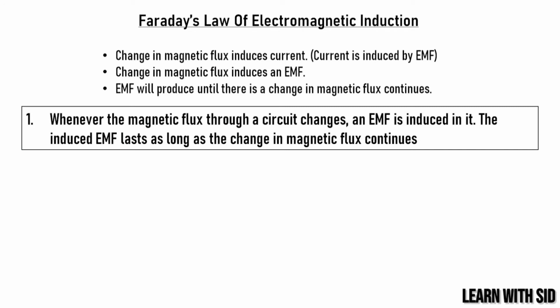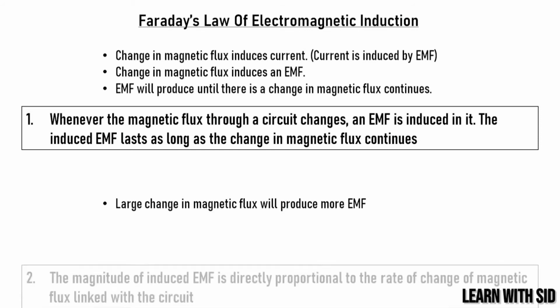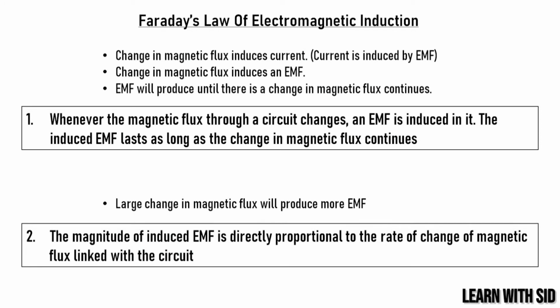Now, to state the second one, we need to understand a point: a large change in magnetic flux will produce more EMF, and a small change in magnetic flux will produce a small EMF. It means that the change in magnetic flux is directly proportional to EMF. By this, Faraday stated his second law: the magnitude of induced EMF is directly proportional to the rate of change of magnetic flux linked with that circuit. So this is the second law of electromagnetic induction.